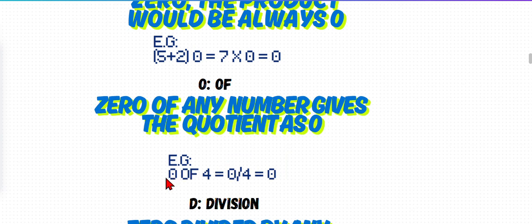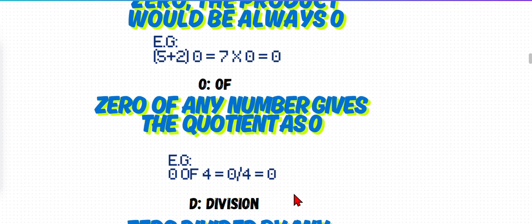See, for example, 1 of 4 means 1 by 4 here. That means I have eaten 1 by 4 part of the pizza. But when I eat 0 by 4 part of the pizza, that means I have eaten 0.